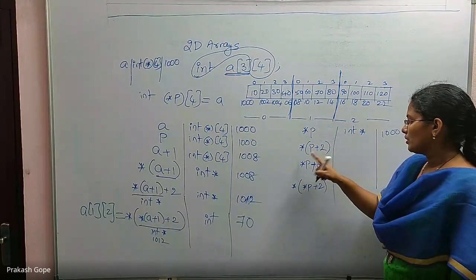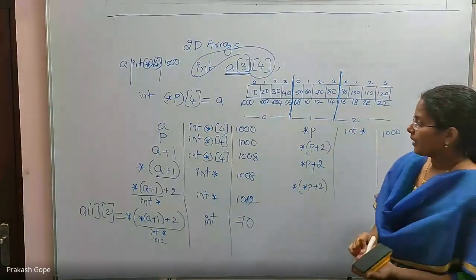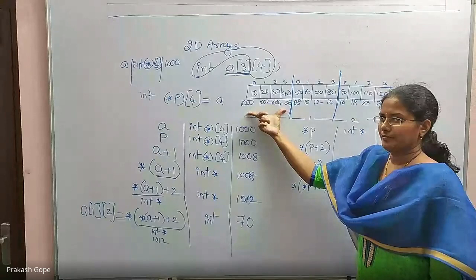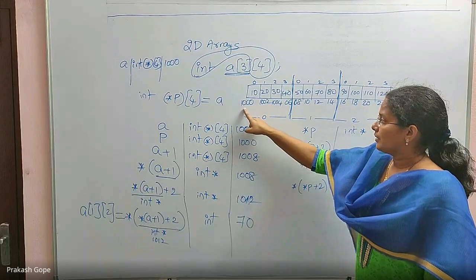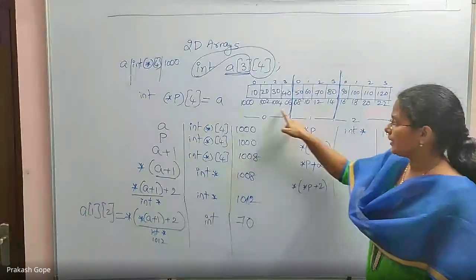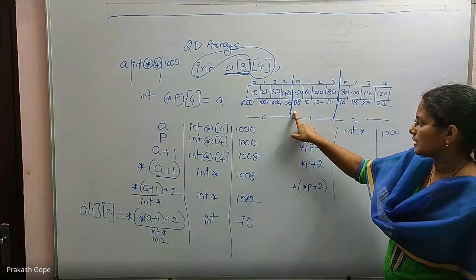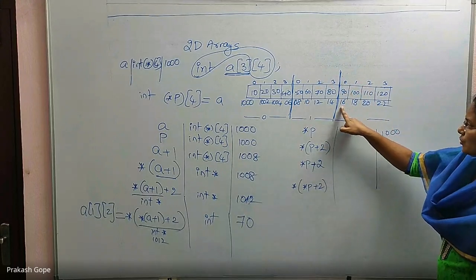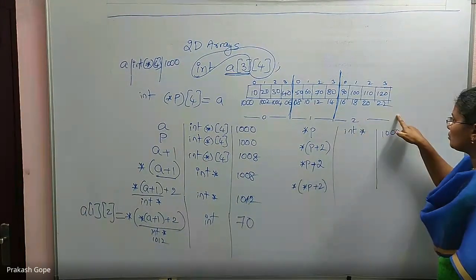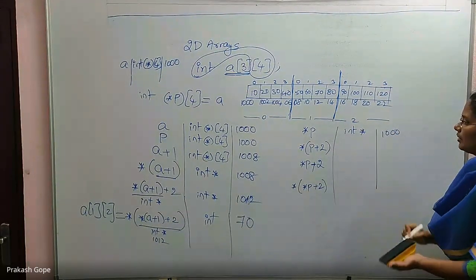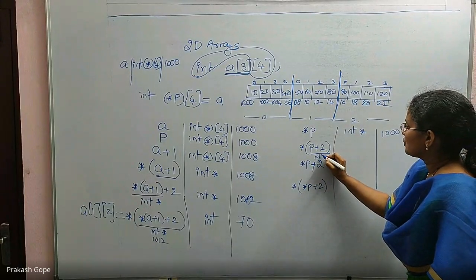Now coming to star of p plus 2. First I need to solve p plus 2. p is this array's base address, a pointer to an integer array of size 4. p plus 1 is the next integer array of size 4's base address, and p plus 2 is the one after that, which comes here. p plus 2 is this array's base address, which is 1016.